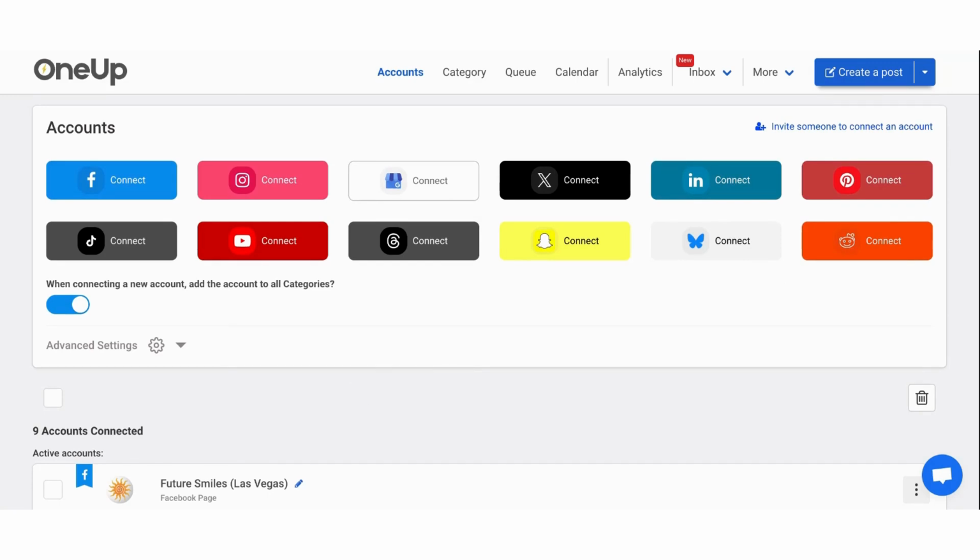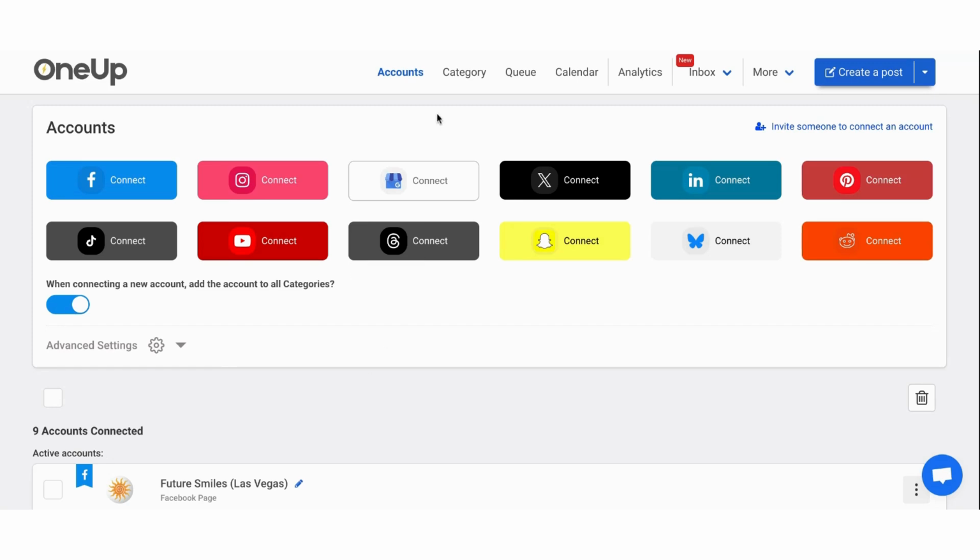What I like about this too is, for instance, Meta, if you use their scheduling platform, they only let you schedule one at a time, which is very annoying, especially when it comes to scheduling stories. I just want to do a bulk upload and be able to just load stories. Even if they let you do a bulk upload, the problem would be you would then have to go to the other scheduling platforms and load them there. So this one's really all in one, and it's amazing for stories, especially if you're somebody who does a story every day.